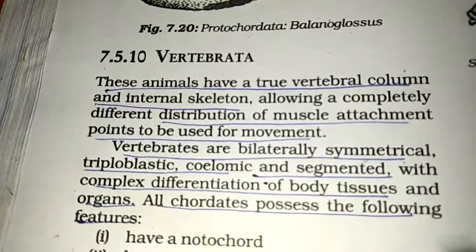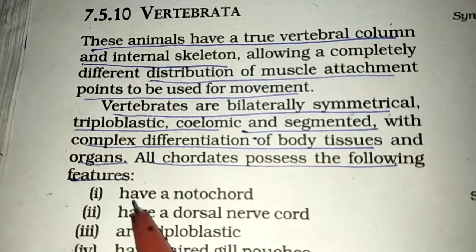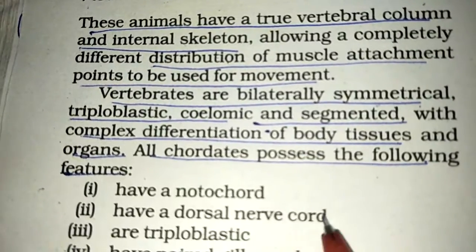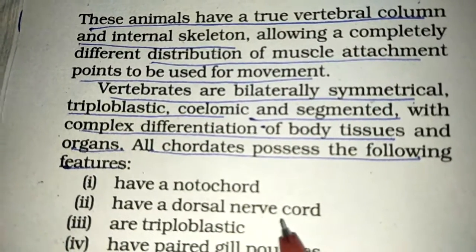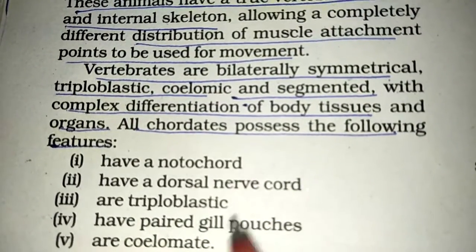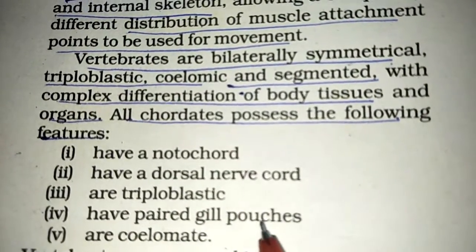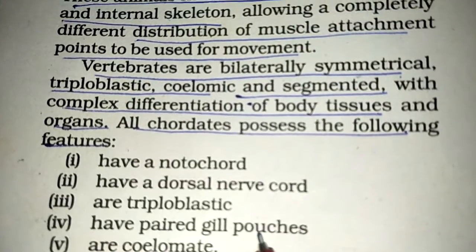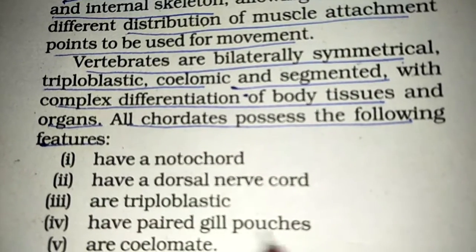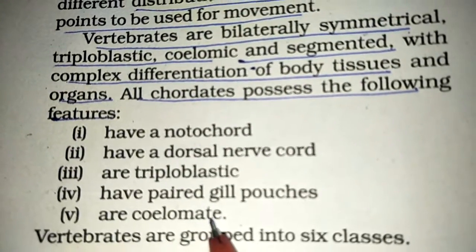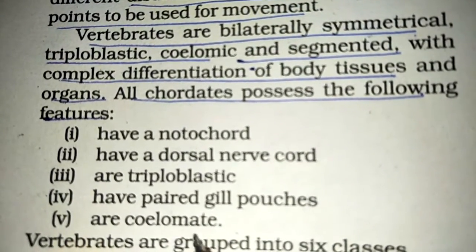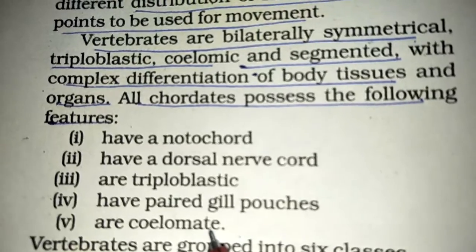All the chordates possess the following features. The first feature is they have a notochord. Second, they have a dorsal nerve cord, so the nerve cord is present at the dorsal, that is the back side of the animal. They are all triploblastic in nature, so they have three germinal layers. They have paired gill pouches; that depends on whether the animal is aquatic or lives on land. Even if they are aquatic, they will have these gill pouches, and they are all coelomate, so they will have a cavity separating the gut, or the digestive system, and the nervous system.